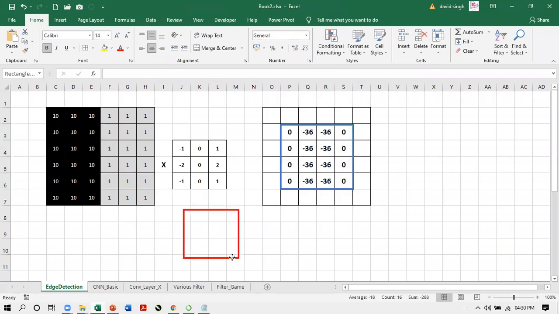And as you see here, these numbers which are together, which are similar, are giving the hint to the computer that this could be an edge. And as you see here in the image, there is an edge here. There is a drastic change in the intensity from black to gray. See, this is an image, this is an edge.